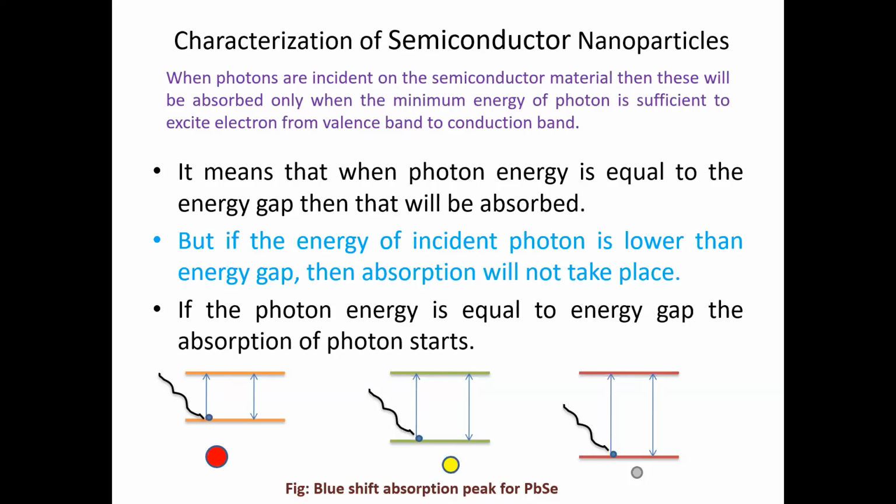So what is the order of this particle radius with this energy gap? That is, if the particle size goes on decreasing, the energy gap, that is Eg, goes on increasing. So this is the final conclusion for the semiconducting nanoparticles.